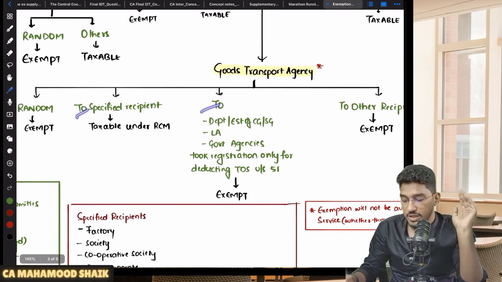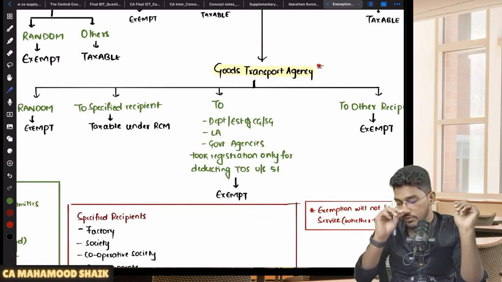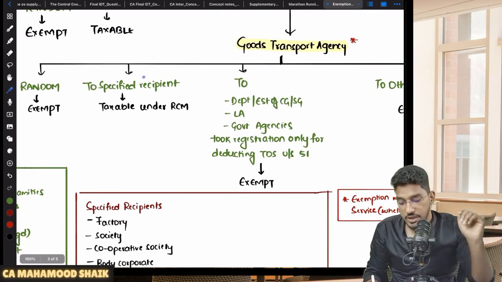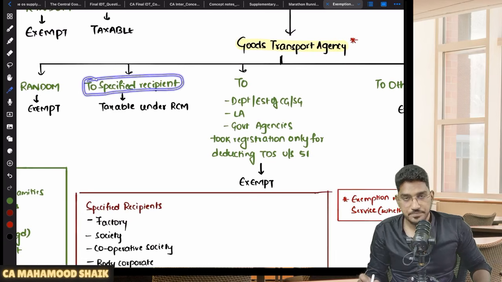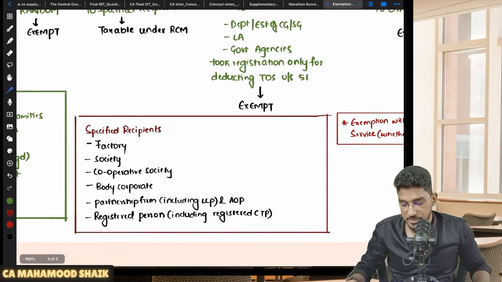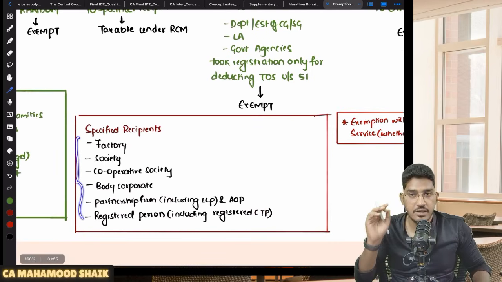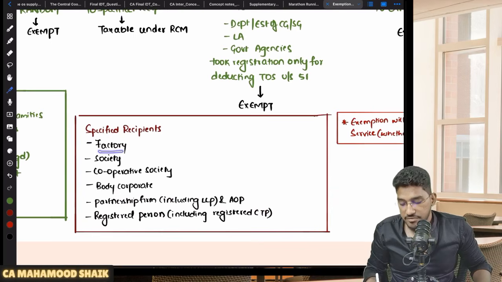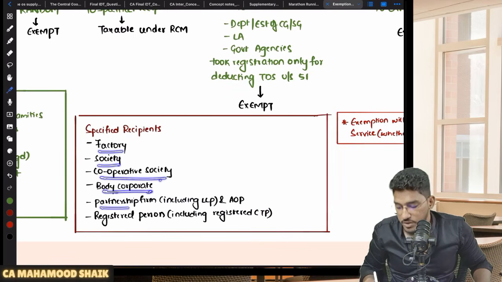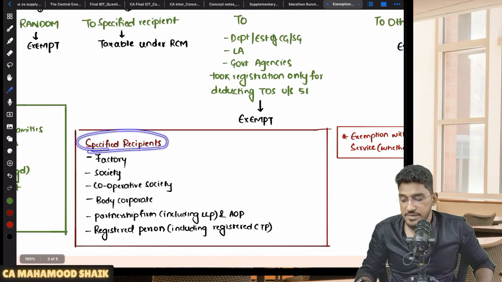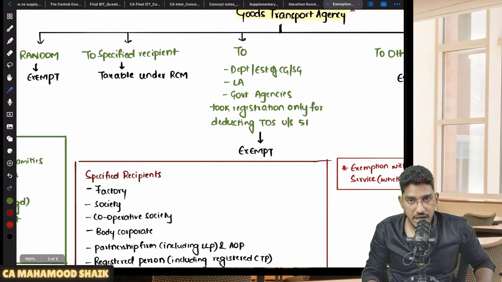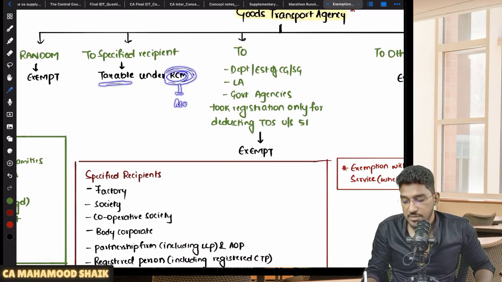No sir, they are not falling under random category. Then we will come to the next few points, in the same order. So if the goods are not falling under random category, but the recipient is a specified recipient. Sir, who is a specified recipient? This we have already covered under charge. So factory registered under Factories Act, society, cooperative society, body corporate, partnership firm including LLP and AOP, already registered person including registered CTP. If the recipient falls under any of the specified recipients and the goods are not falling under random category, then the services will be taxable, and they will always be taxable under reverse charge mechanism.